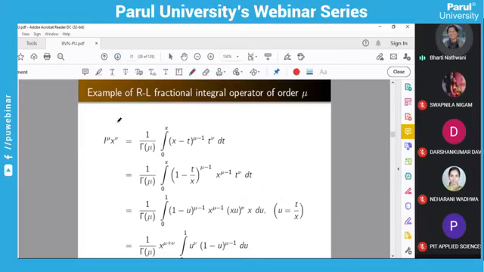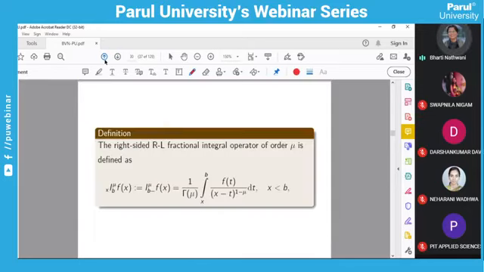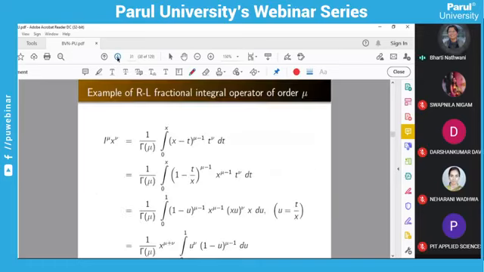And we will see here some basic example. If instead of f of x, we take x raised to nu, what will be the answer? We have to put x raised to nu instead of f of x, so f of t will be t raised to nu. And now we are going to take x common, so x raised to mu minus 1 will be common.